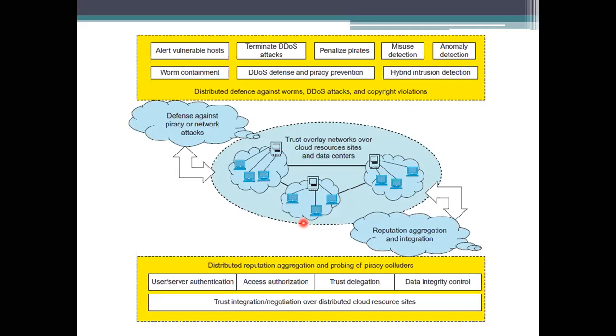It has to provide intruder detection systems against worms and viruses, and any DDoS attacks and poisoning techniques have to be specified. It needs protection measures to overcome all these problems.